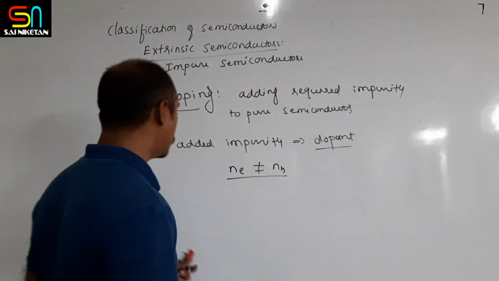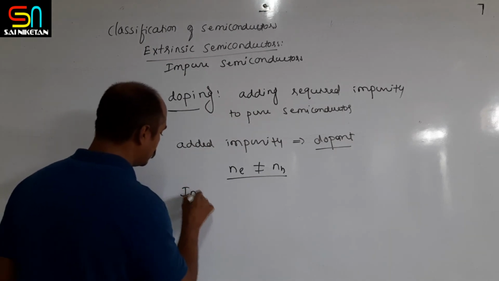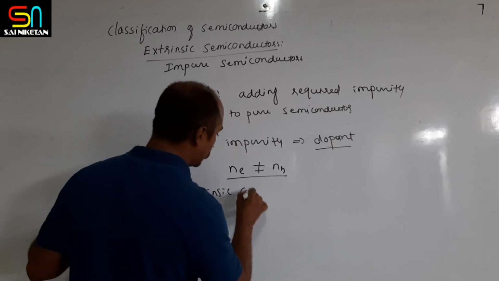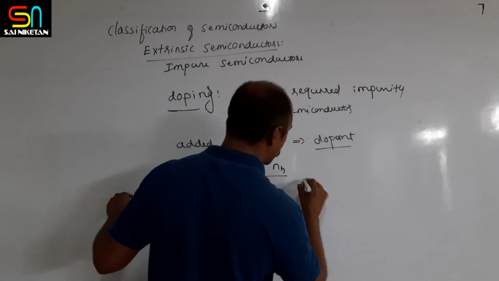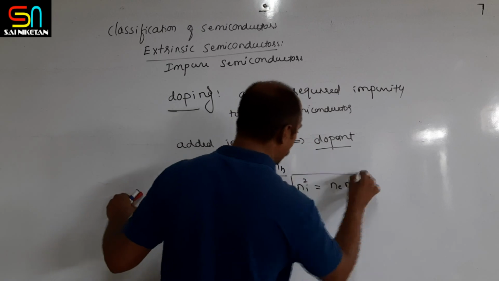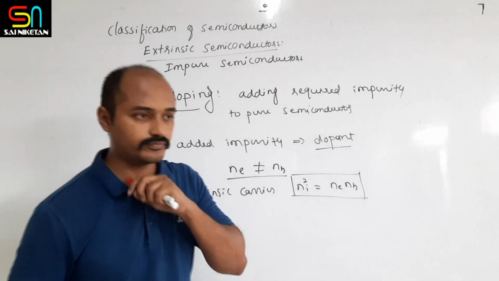Here the intrinsic carrier relation can be given as Ni squared equals Ne multiplied by Nh, where Ne is the number of electrons and Nh is the number of holes.